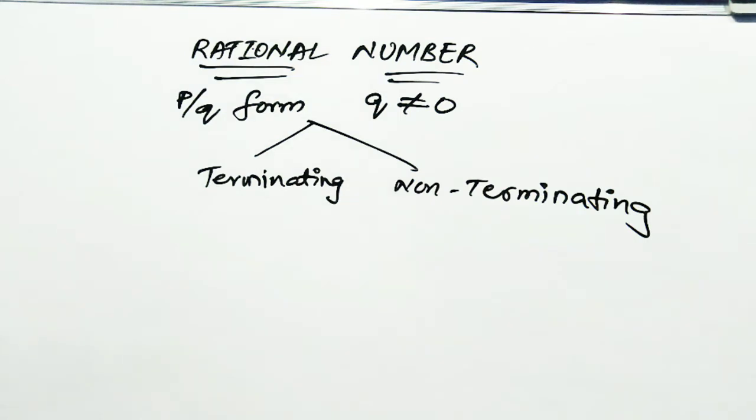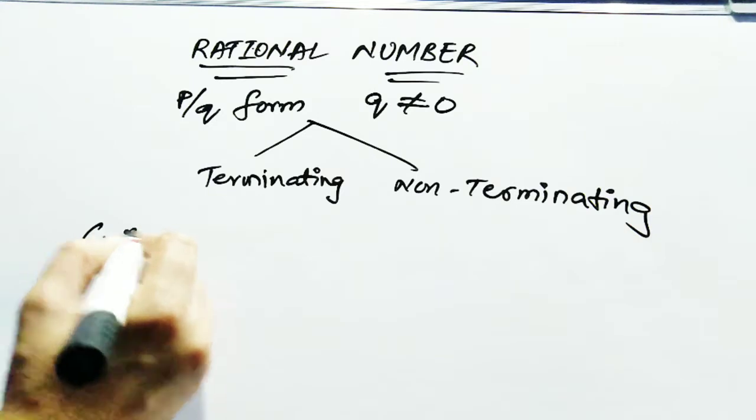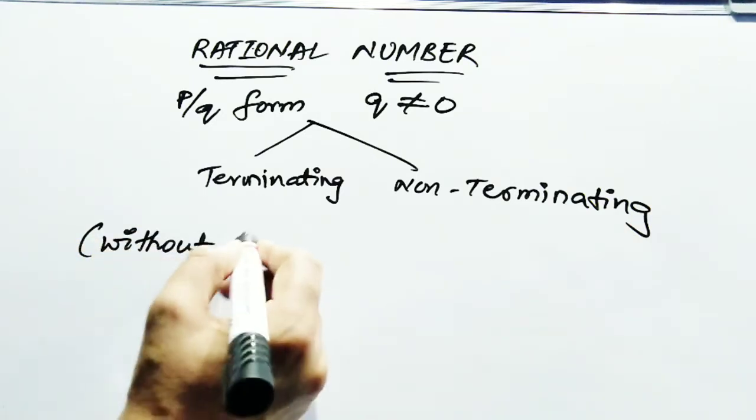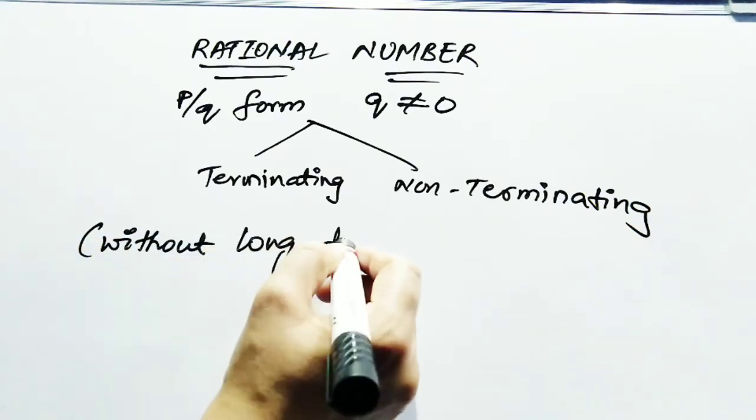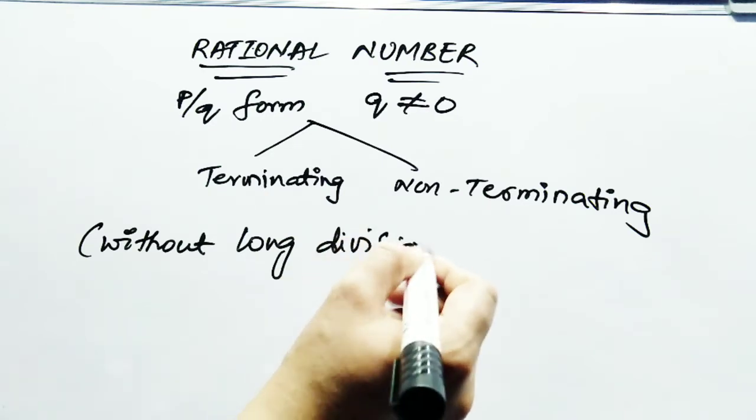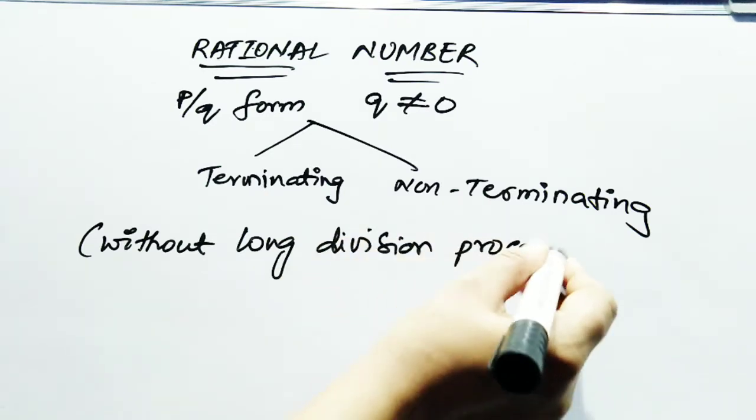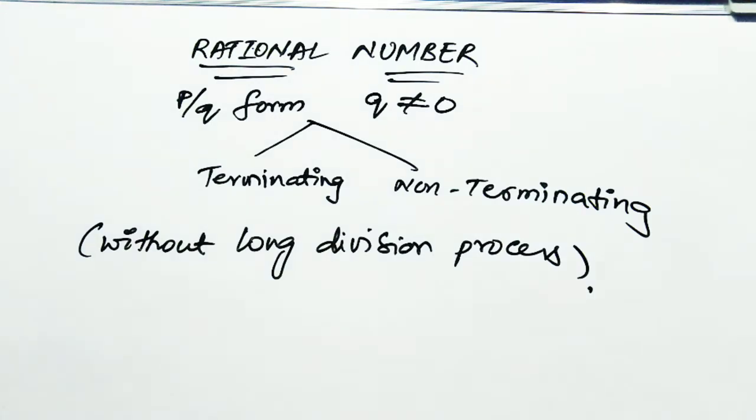You have to keep in mind when numbers are terminating and when they are non-terminating, without using the long division process.